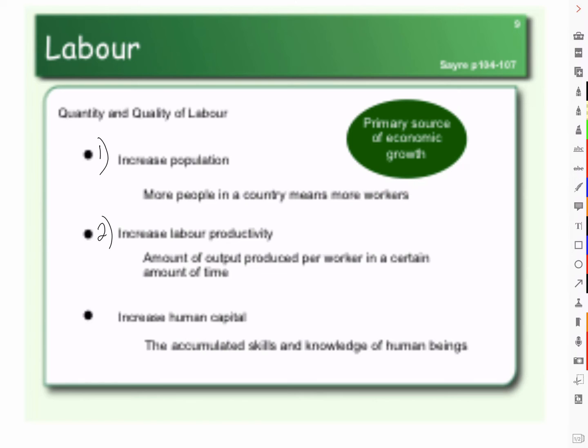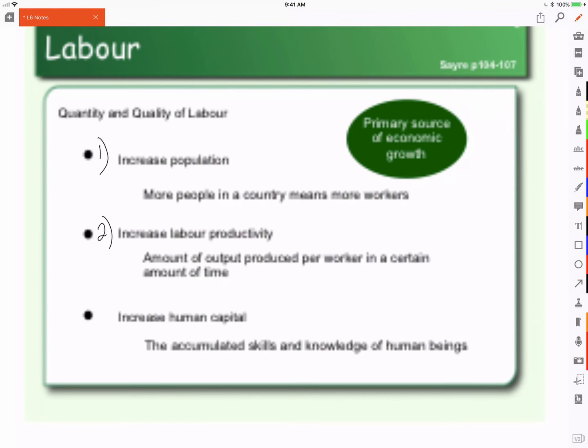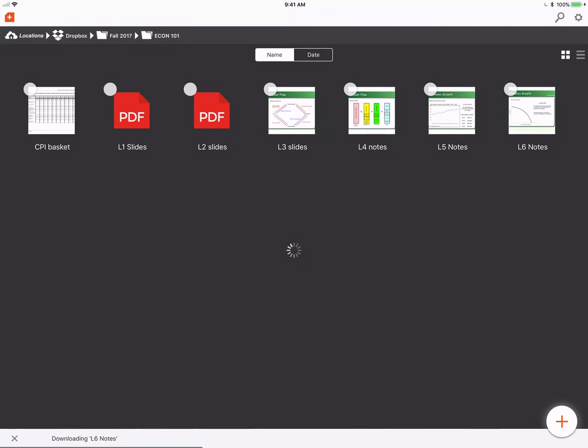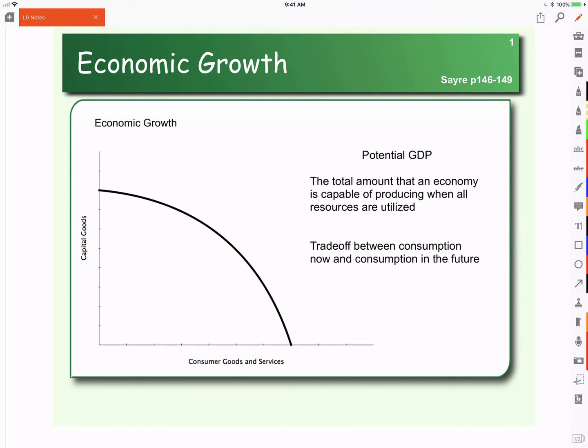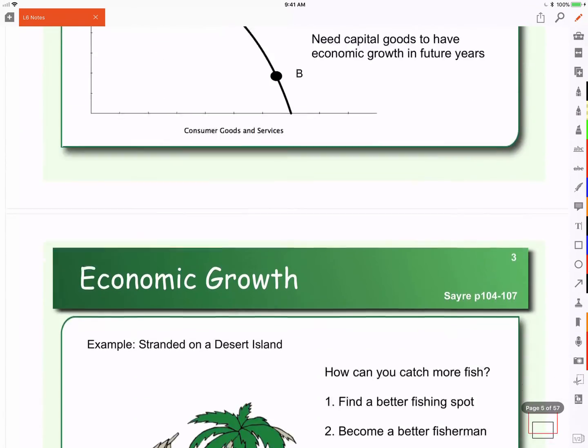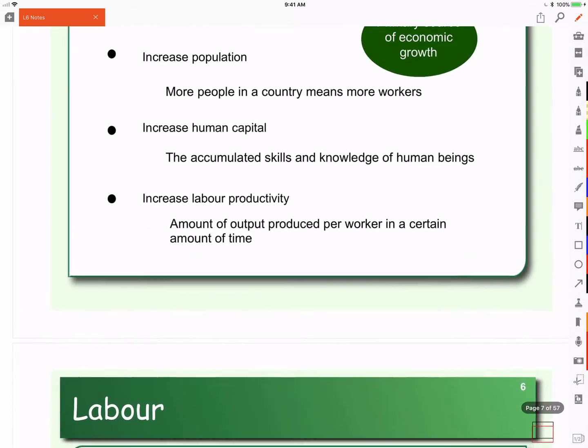So when we look at the quantity and quality of labor, we talked about how increasing the population will give us a better quantity of labor. We talked about how increasing labor productivity will increase the quality of our labor because we'll get more from them. And then the third one is a change in human capital. So let's see if we can get that slide to appear properly now.